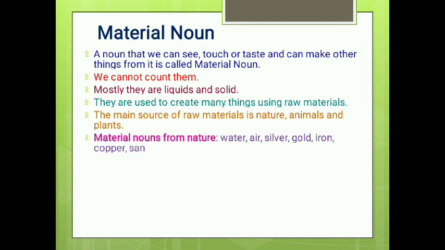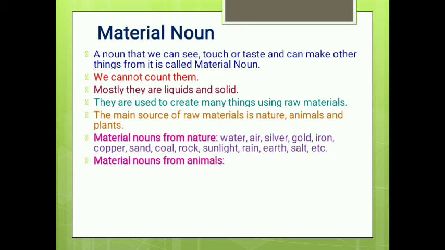The material nouns we get from nature are like water, air, gold, iron, copper, sand, coal, rock, sunlight, rain, earth, and salt. Material nouns from animals are like egg, meat, honey, milk, silk, leather, wool.